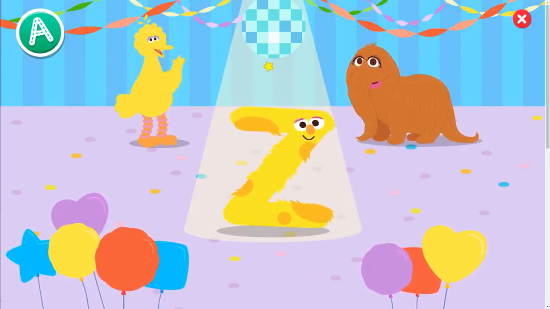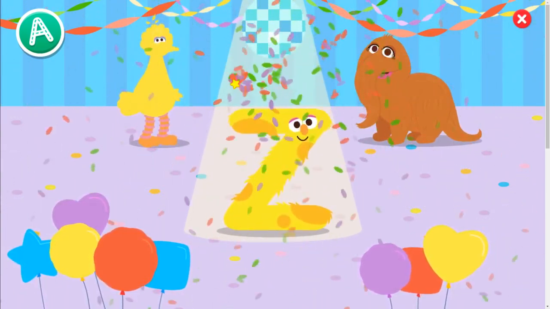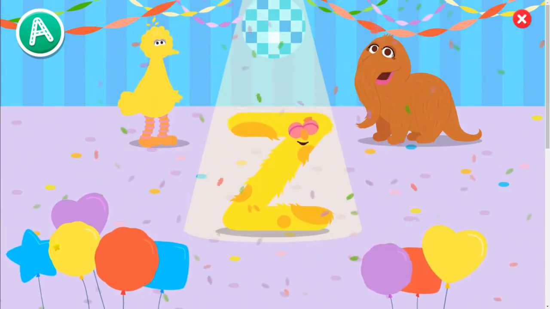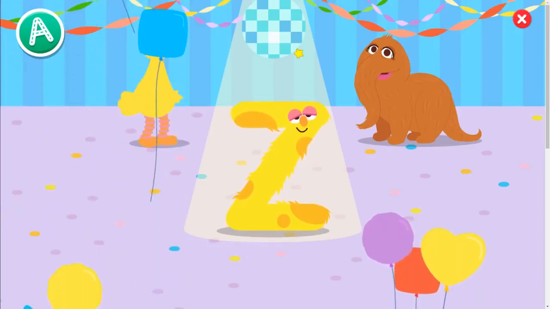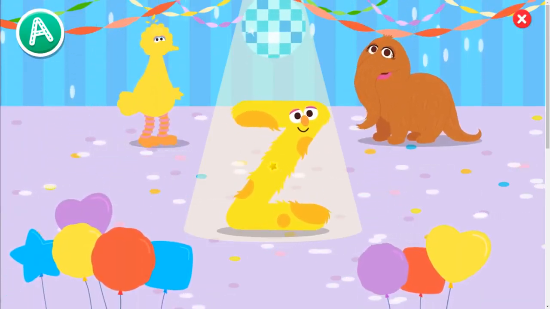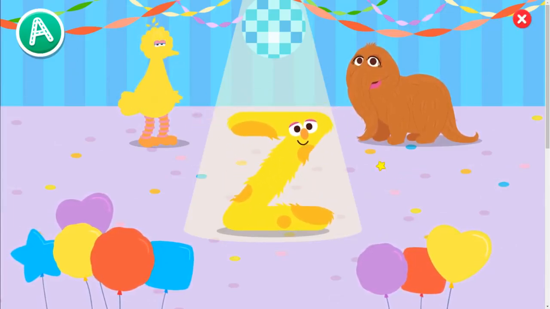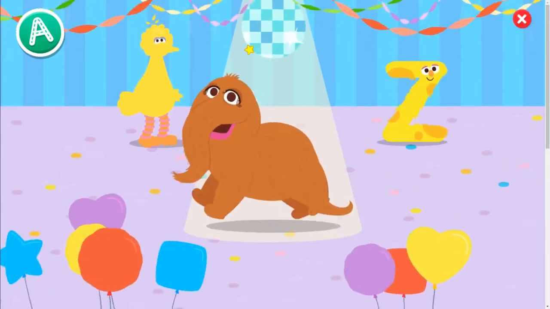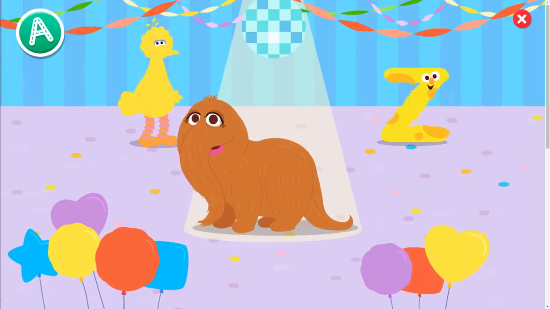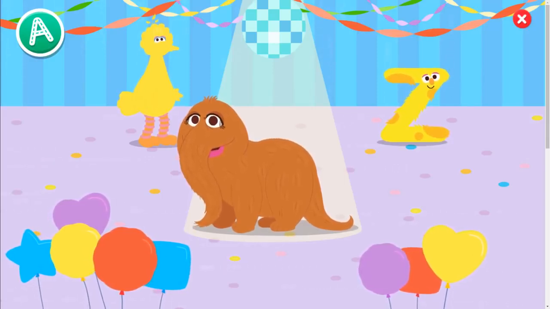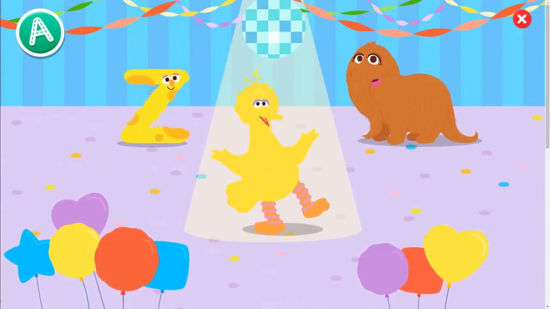Way to go, letter Z. Happy letter dance party. Wow, I love letter dance parties. Balloon bump. Bopping balloons. Way to go, letter Z. I call this the Snuffy shape. Hey, check out my bird boogie.